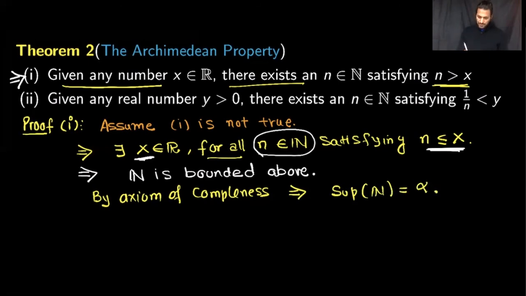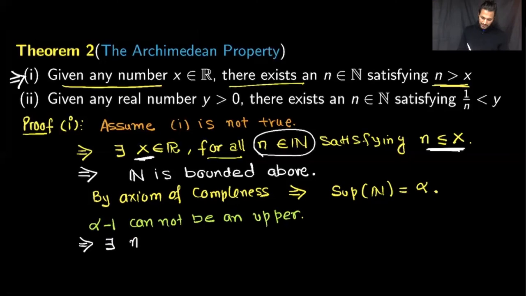If this is the sup, then alpha minus 1 cannot be an upper bound, because otherwise this would contradict the definition of the sup. If this is not an upper bound, we again use the definition of the upper bound.